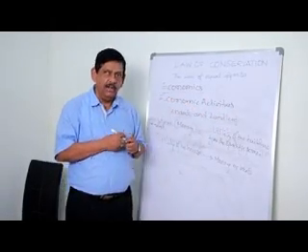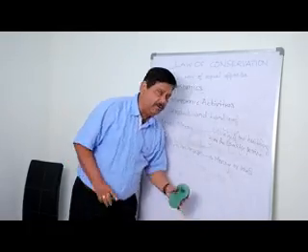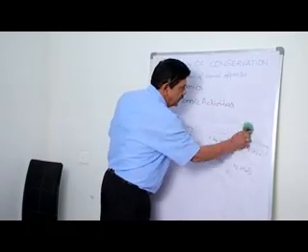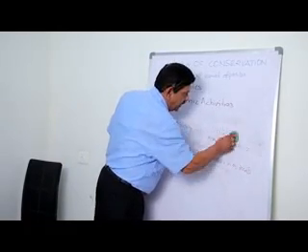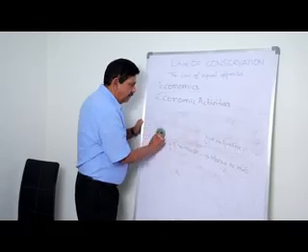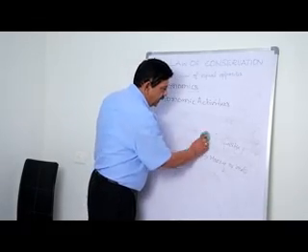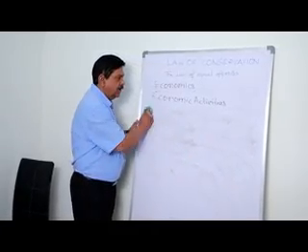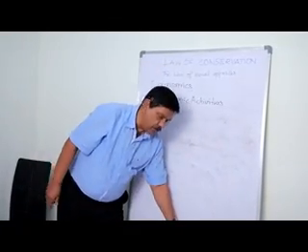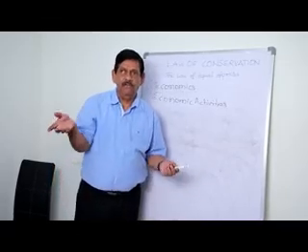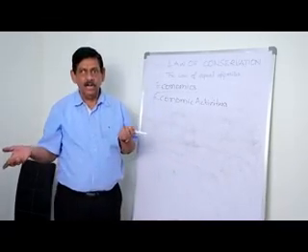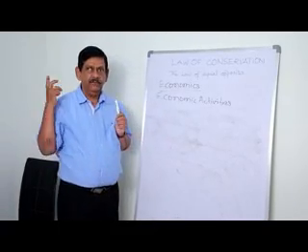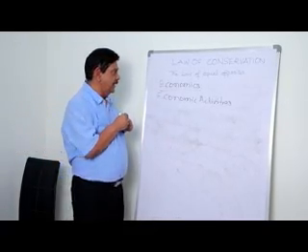Now I can go on explaining so many other economic activities. The list is endless. You can think of so many other economic activities, and you find that every economic activity has an equal and opposite activity. Now I must say that every economic activity is just like Newton's third law of motion. Remember what Newton's third law of motion says. Newton's third law of motion says every action has an equal and opposite reaction.